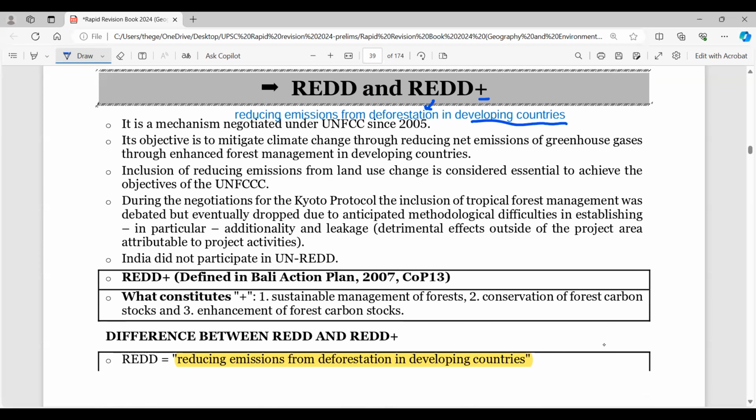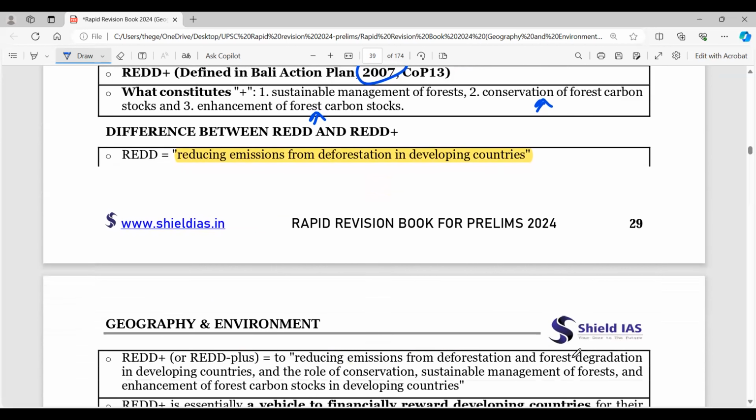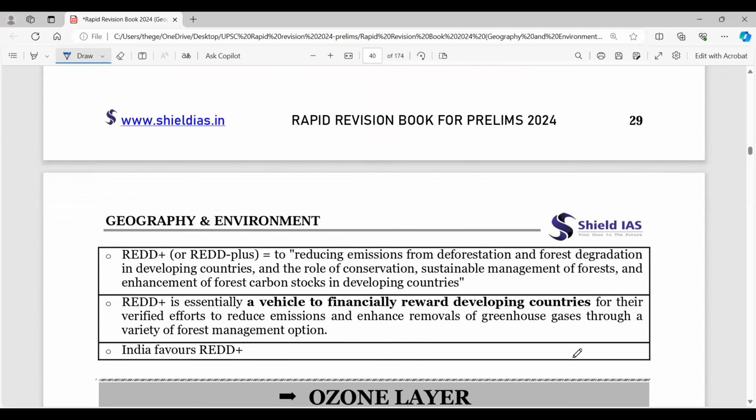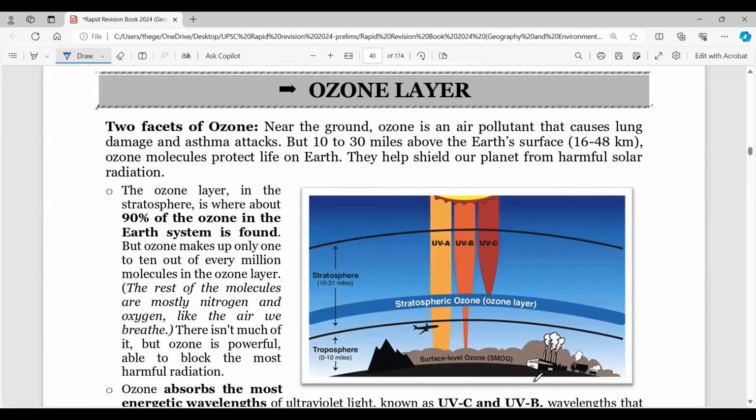So this is something which is important from the Bali Action Plan 2007, COP13 meet, right? So here sustainable management of forests, conservation of forest carbon and enhancement of forest carbon stocks are important. And REDD plus is also looking towards being a vehicle to financially reward developing countries. So if you're doing well, you'll be rewarded financially. This is REDD plus.